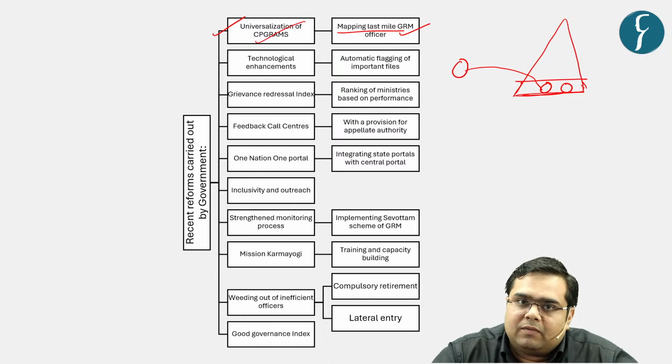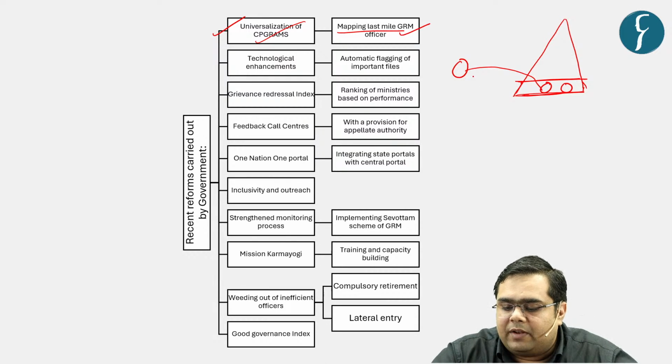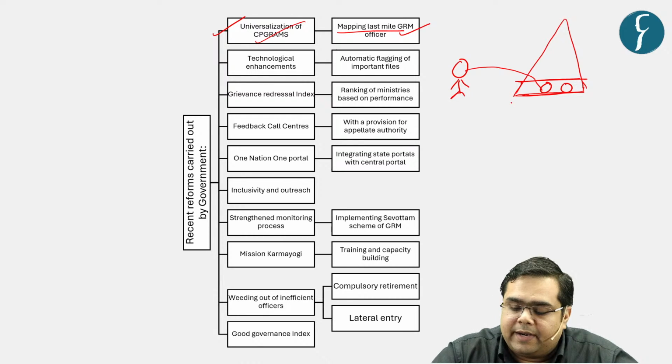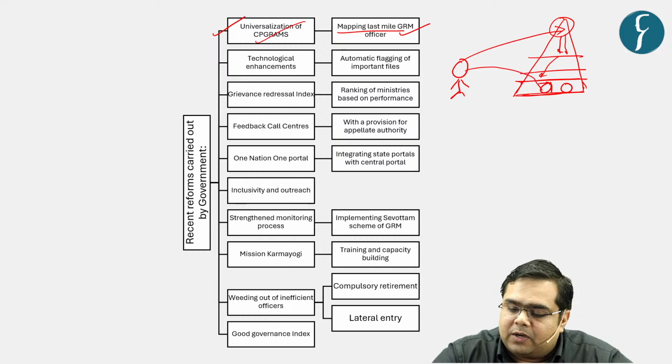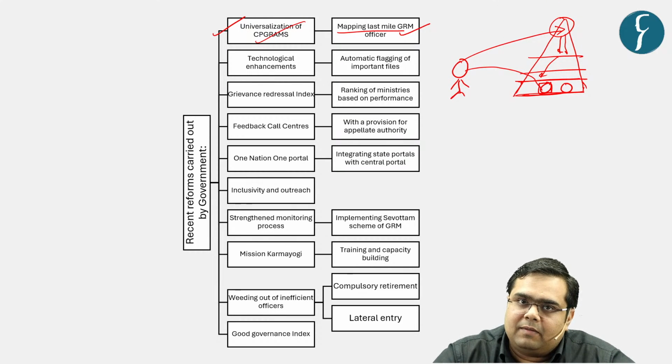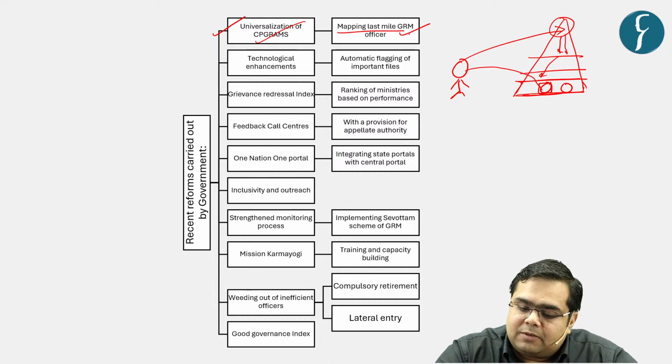That was the problem over here, that whenever a user was having a certain problem with respect to, let us say, a revenue officer, they used to go to the revenue officer, and the revenue officer used to refuse work, right? So what this person, Mr. X, can do, he can directly file a complaint to CPGRAMS, right? What will happen? CPGRAMS directly, the order will come to the concerned revenue officer. Over here there are various layers, and then this particular revenue officer will be compelled to do the work or initiate the proceeding, right? So last mile connectivity has been done in the context of the central government.